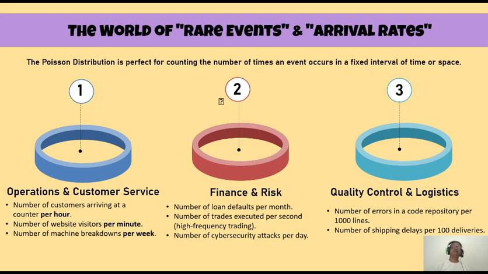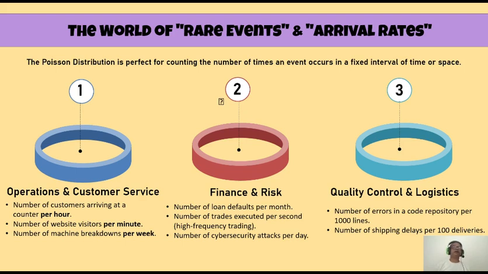Now let us look at the world of rare events and arrival rates. Poisson distribution is actually used for counting type of data. That means when your random variable represents a count, the number of times a particular event has occurred for a given period of time, that comes under the study of Poisson distribution, but there are some other conditions also.